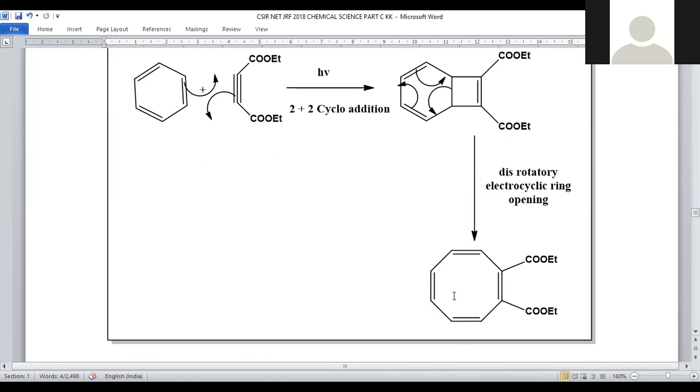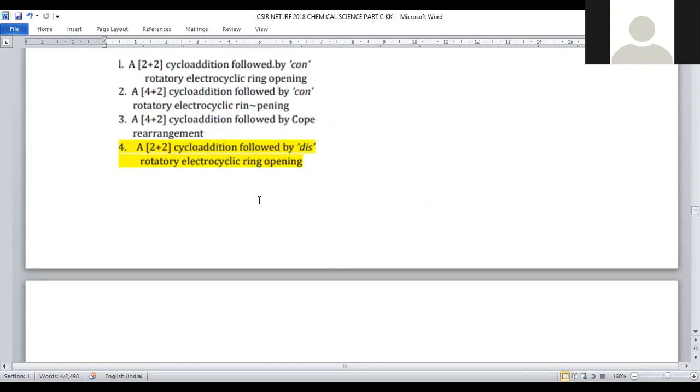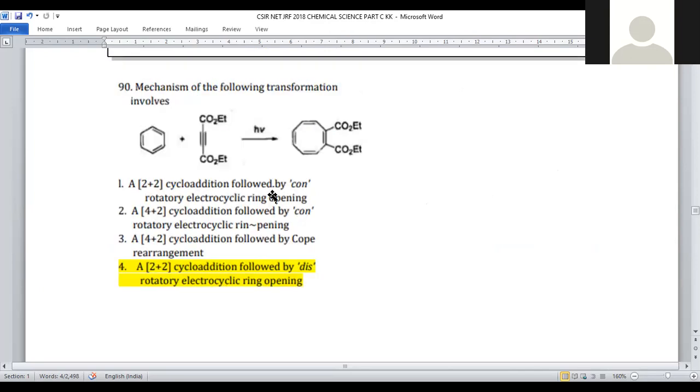Here the 6-membered ring is now turned into an 8-membered ring by this rotatory electrocyclic ring opening. While this is rotatory, retention of stereochemistry is possible, and we are getting an expanded ring structure, 8-membered with a 4 pi bond system. So 2+2 cycloaddition followed by this rotatory electrocyclic ring opening is possible in order to get this final product.